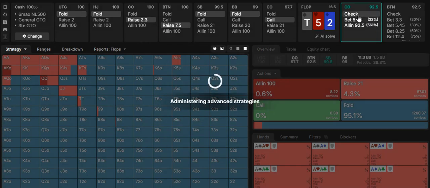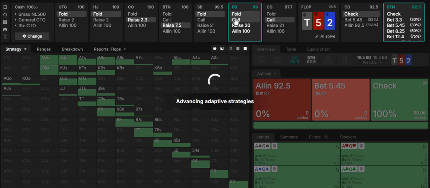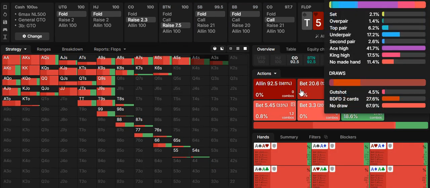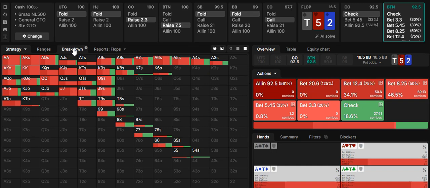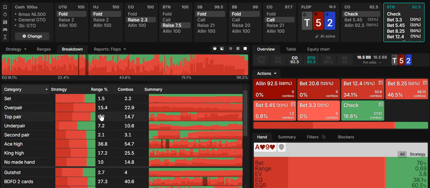We know as button this is a high frequency bet. You can even range bet it if you want. It's bet 81% of the time for bigger sizing. Let's look at a breakdown of why button's betting so much. We see here top pair 9.9%. Keep that number in your mind.